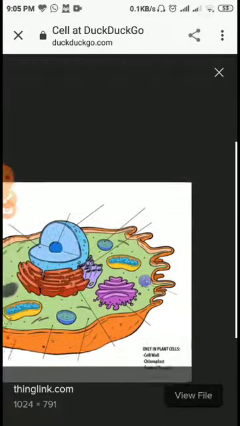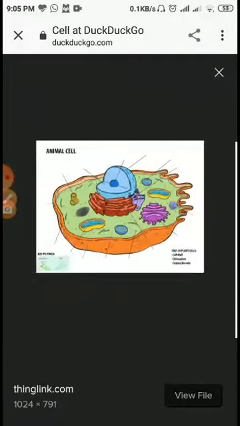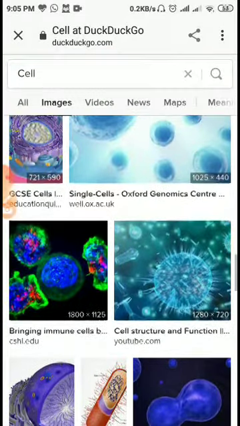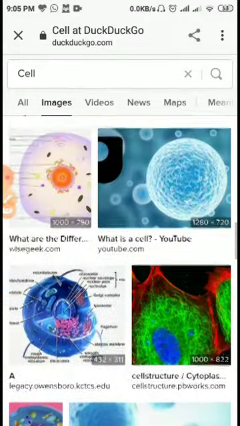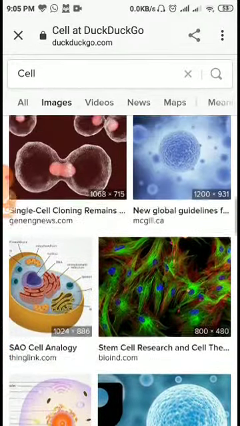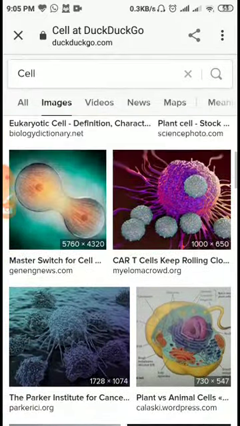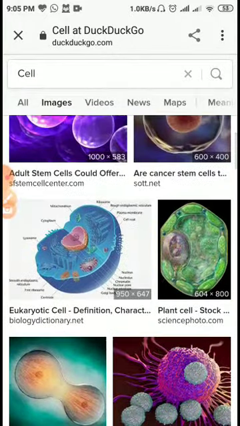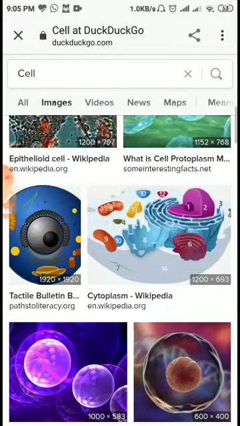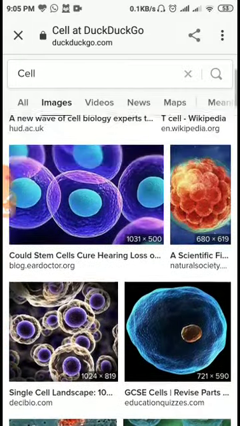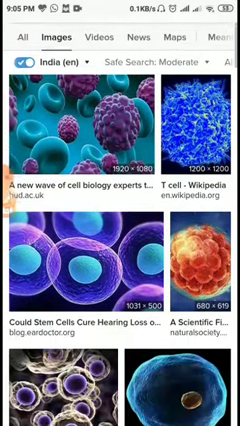Dear student, come to the next diagram. You are looking on this screen that so many types of cells, and you will be able to learn the structure and function of the different types of the cell that are found in different types of the living organism.